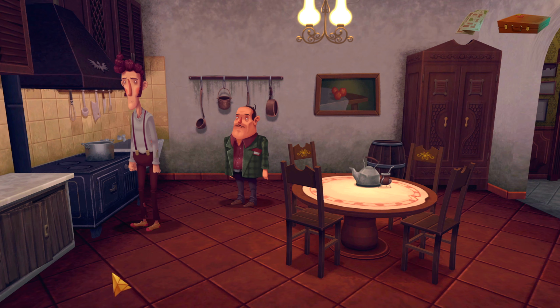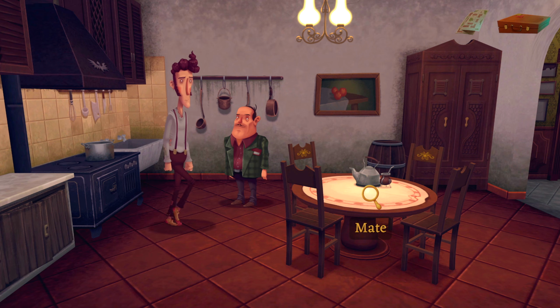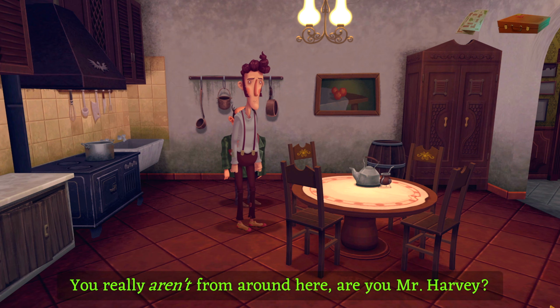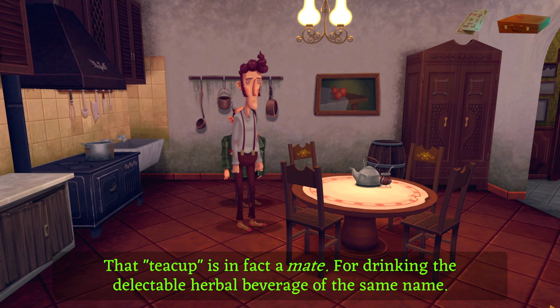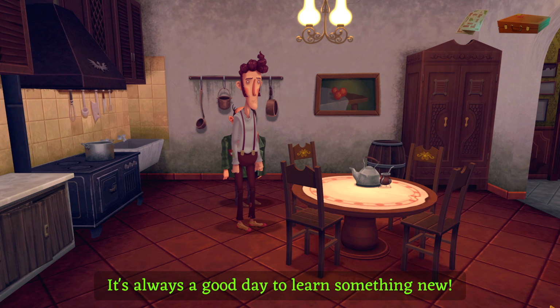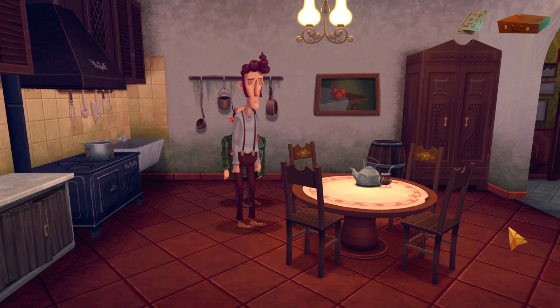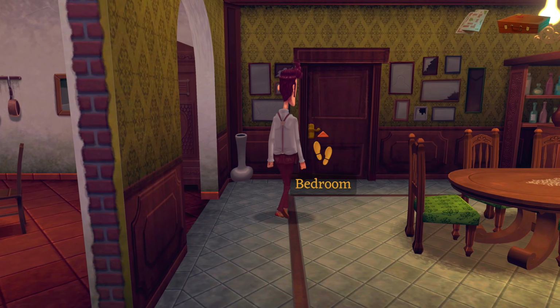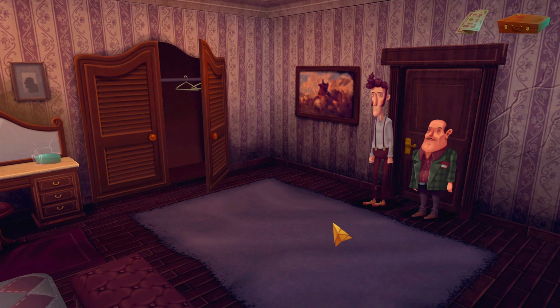Looks like we can't go through the cupboards or anything quite like that. Alright. Why does that teacup have a straw? You really aren't from around here, are you, Mr. Harvey? That teacup is in fact a mate, for drinking the delectable herbal beverage of the same name. Huh, shows what I know. It's always a good day to learn something new. Yeah, every day's a school day. And it certainly was for me. Should we check out the bedroom here? Alright. Do you have to follow me like a shadow?